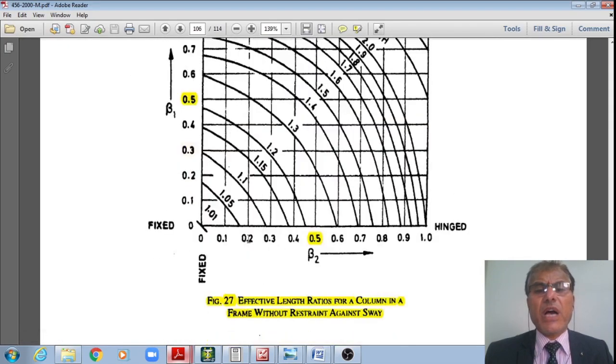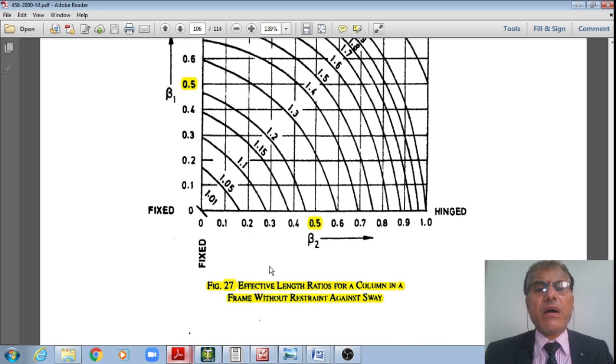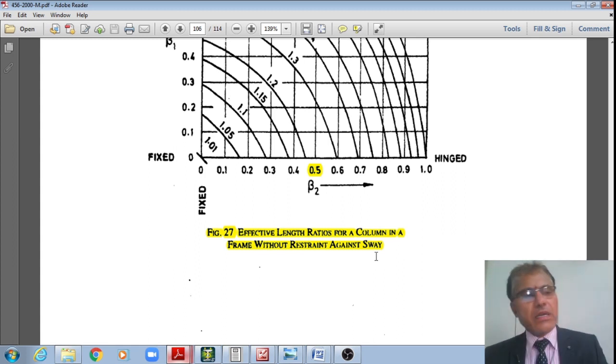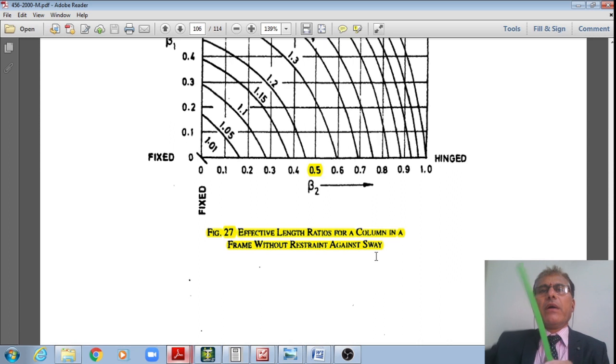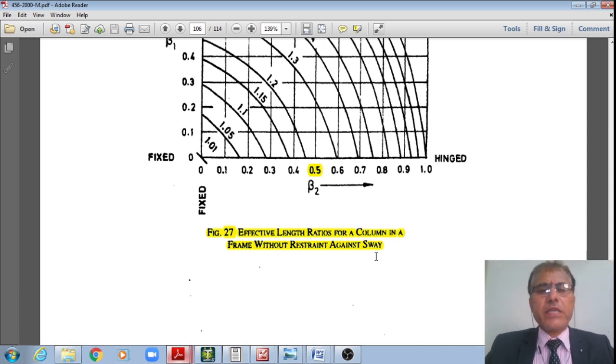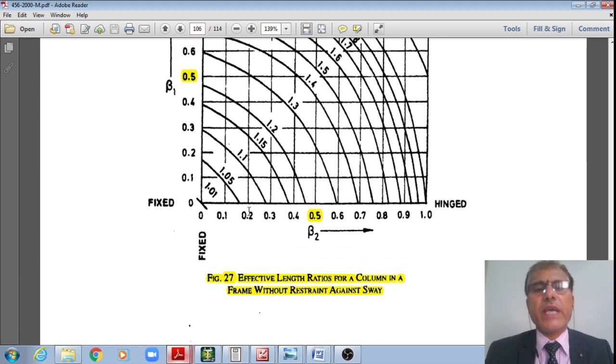This figure, assuming it to be a sway frame, means effective length ratios for a column in a frame without restraints against sway, means it can sway. If at all lateral load is applied like this, then this frame can sway, right? However, whether it is a sway frame or not, now you need to check.